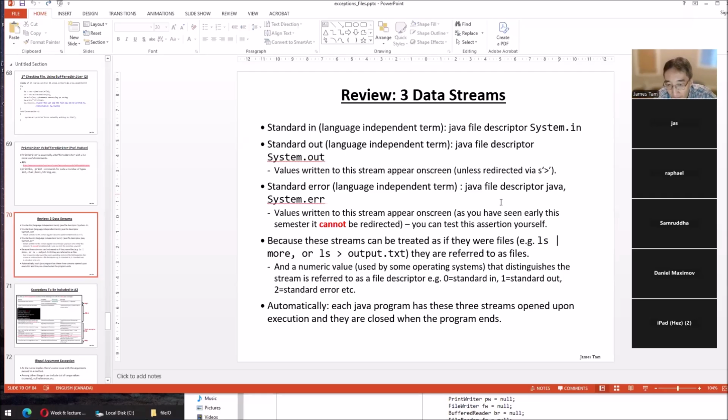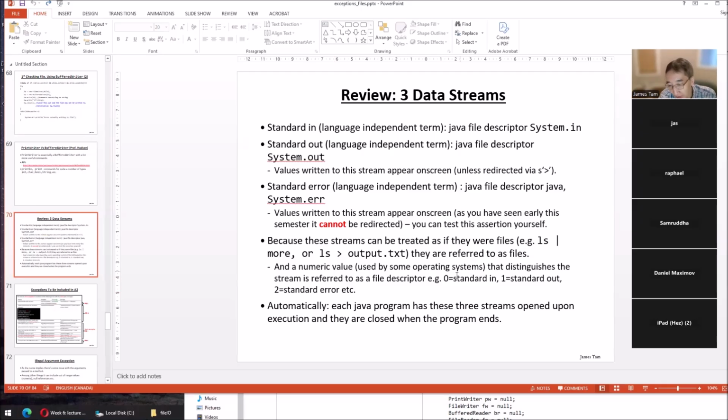The file descriptor. Now these essentially are strings. We don't know lines in a file. So it's written as a string of characters or bytes or bits, depending on the level. Because they're coming in streams, streams can be coming from physical files or they can be coming from these ones. So these ones are referred to as file descriptors because these streams of input can also be treated as physical files. That's why you actually saw the Scanner class. The stream can come from the standard in, but the stream can also come from a physical file. The standard in is basically treated, keyboard input is treated like a physical file.